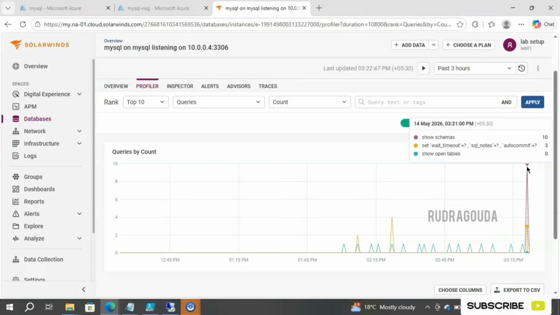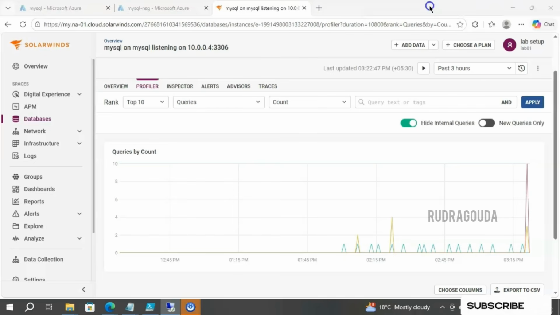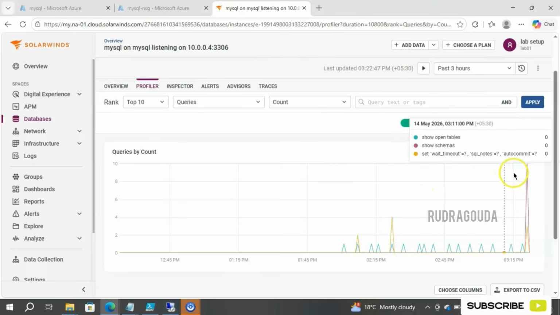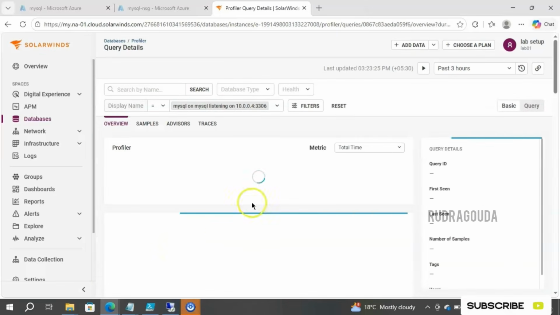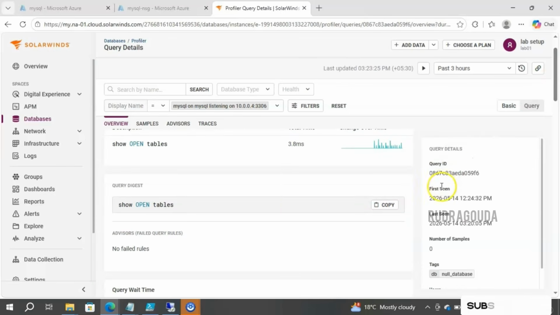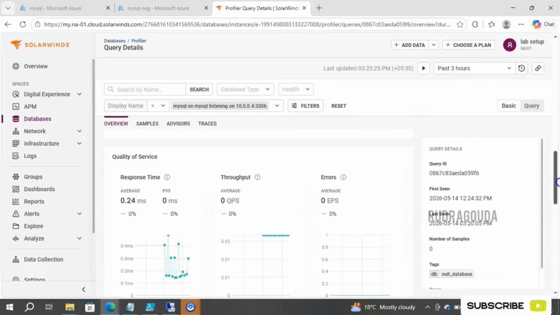Why did queries by count increase? Because we are executing some queries in the background. Because of that, we are getting the data in the SolarWinds Observability tool. Hope you are understanding the point. See, now we are able to see so many things here: show open tables and change over time. If you want to know more about that one, just click on it and it will give the detailed information like query ID, first seen, last seen, number of samples. All those things you are able to see here.